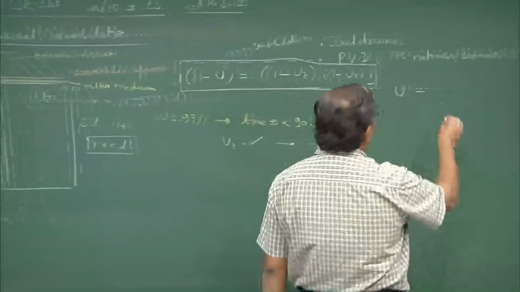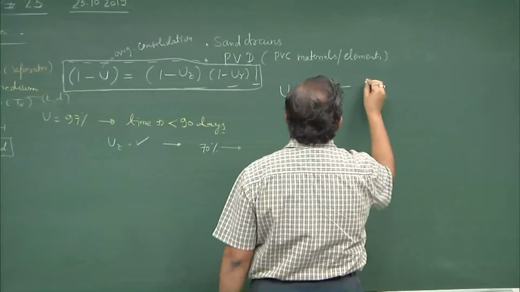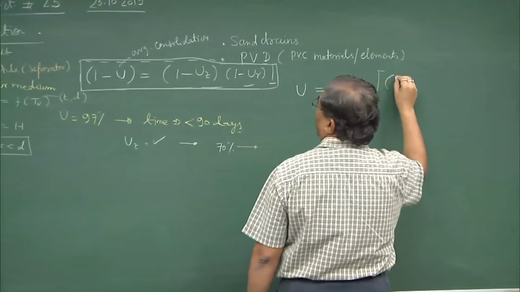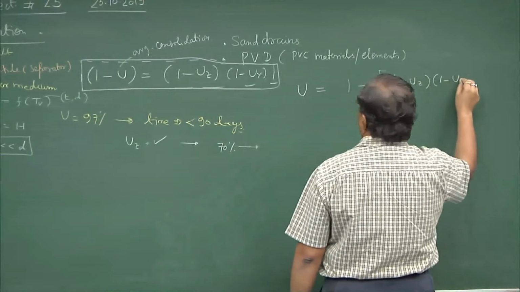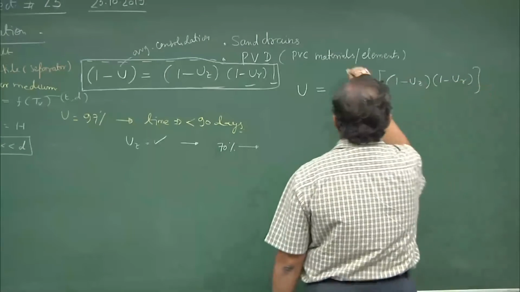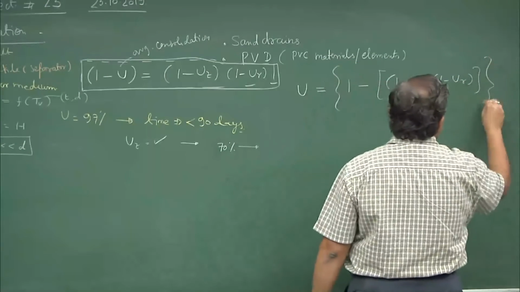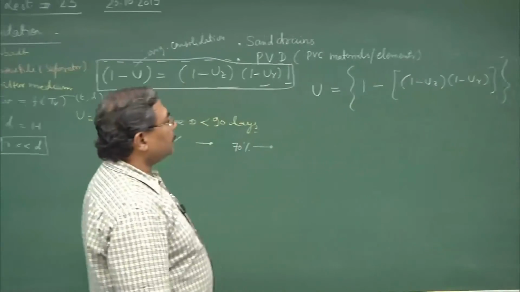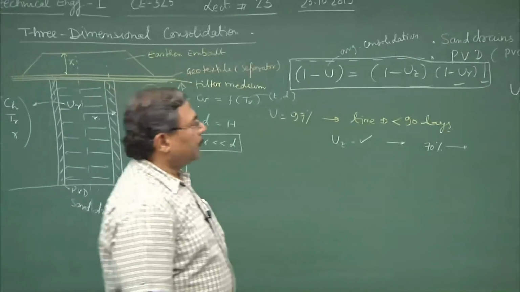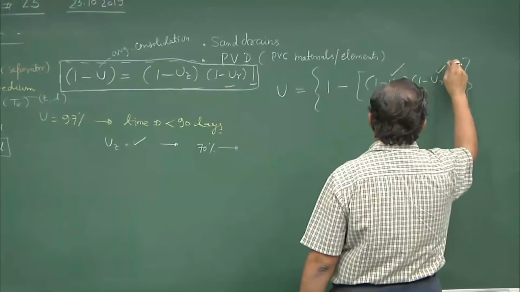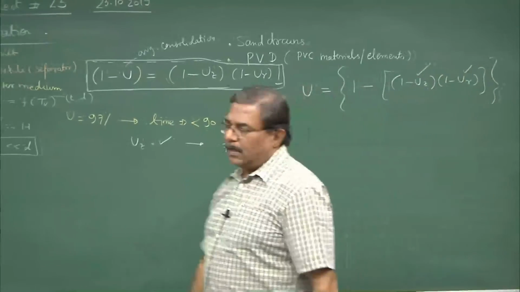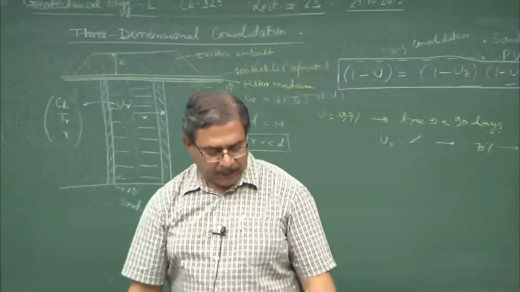So, I can write this as 1 minus uz, 1 minus ur. uz can be obtained easily by using the vertical consolidation concept. ur, I will tell you how to obtain. Is this part okay?